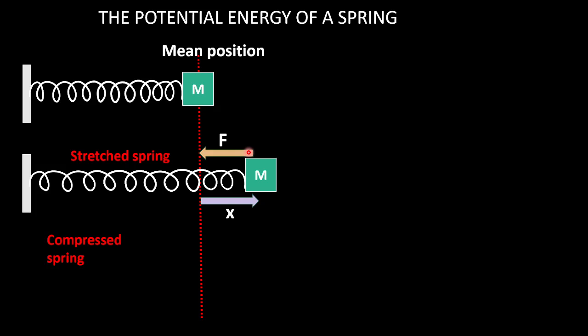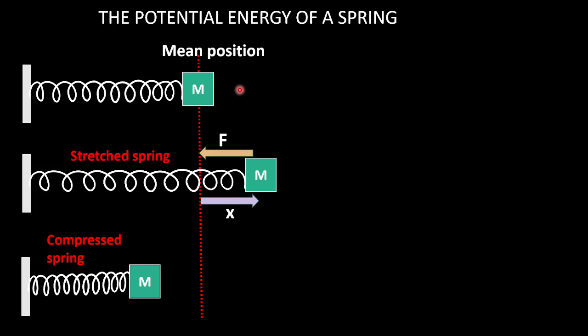Now what about a compressed spring? Can I compress it? Yes. Initially the mass is in the equilibrium or mean position. If I push backward with my hand, the body appears like this. Now the spring is said to be in the compressed state. The mass has again got a displacement, measured from the mean position. This is x in this case. In this case, definitely x is negative, because if the displacement is towards the left, it is negative.